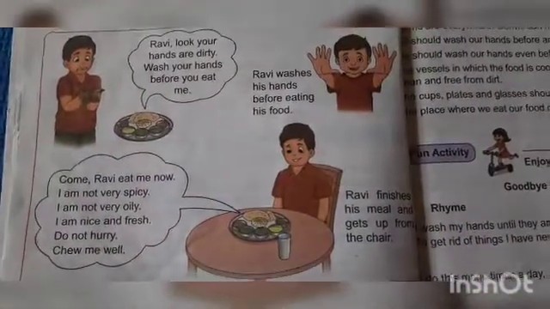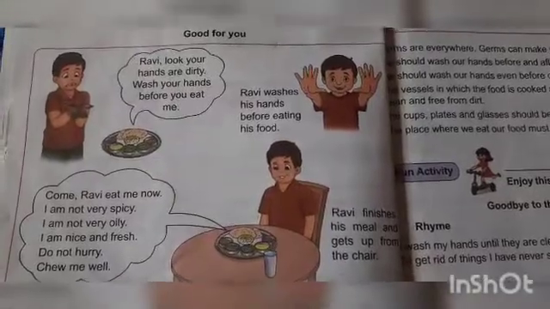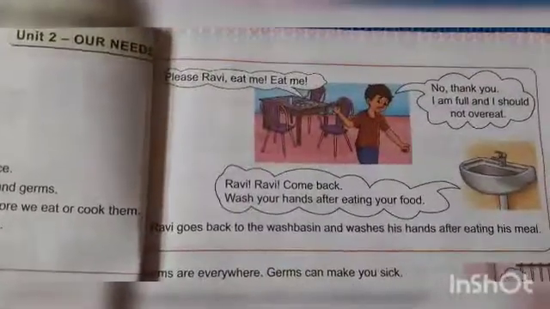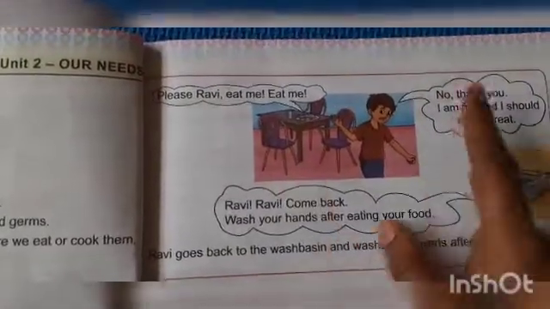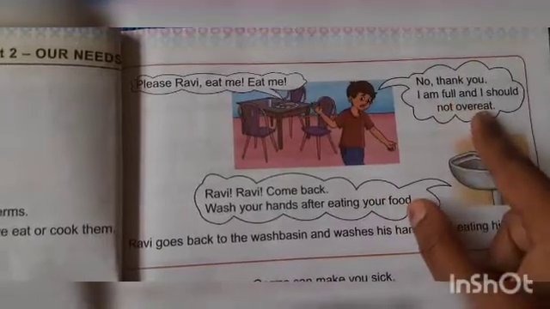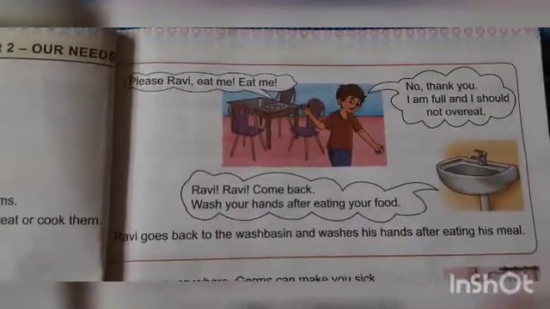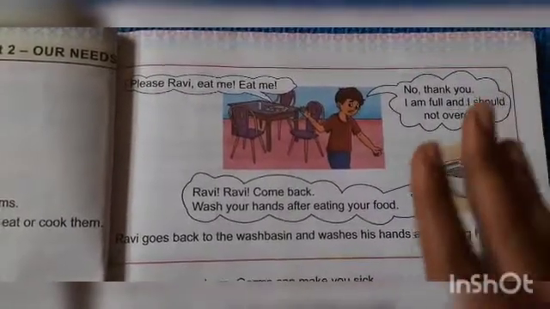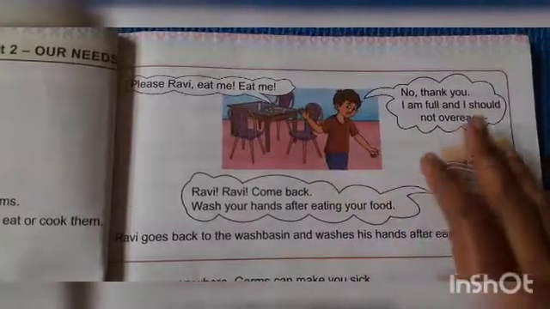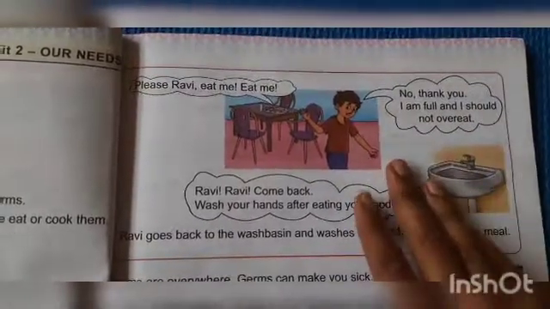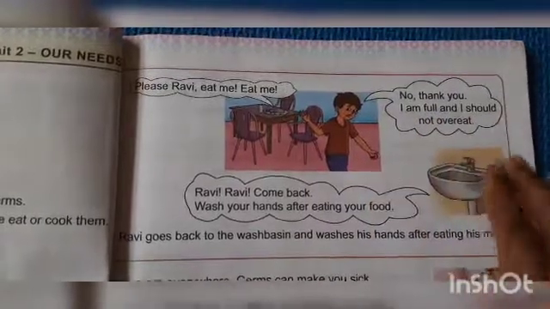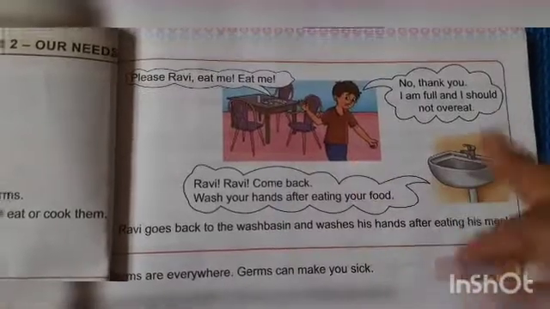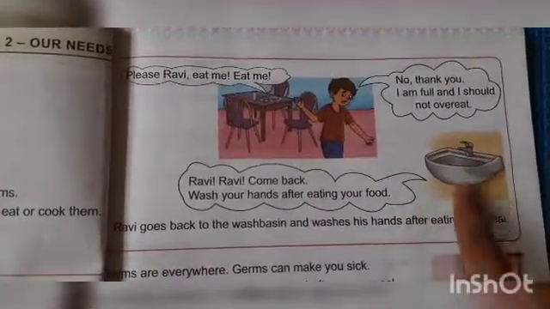Now what do you do after eating your food? After eating your food, you should always wash your hands, right? And you should not overeat. Whenever you sit for your lunch, breakfast or dinner, you should eat only as much as you need. You should not overeat. Like, if your stomach is full and you are still eating, you should not do that. We should not overeat. And whenever you finish your food, you should always wash your hands.